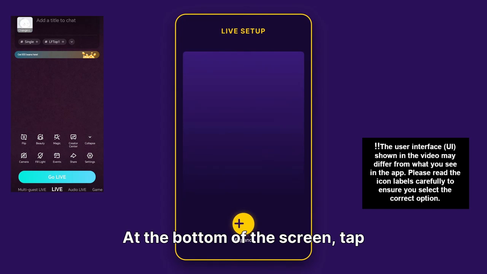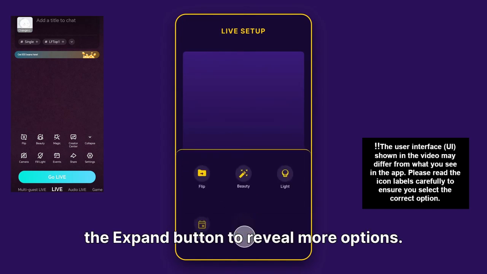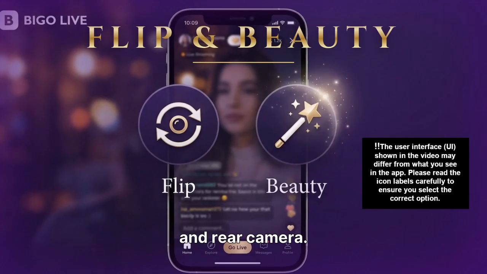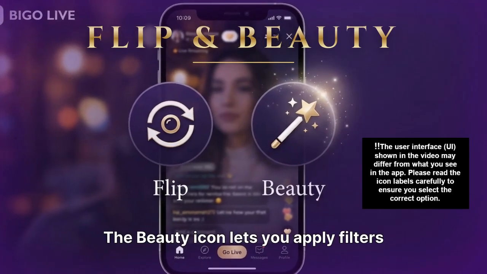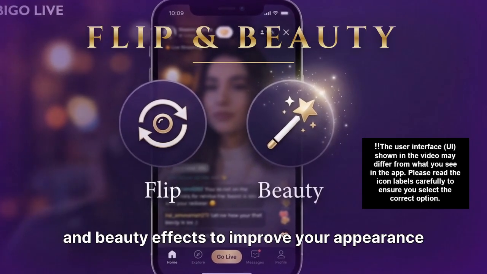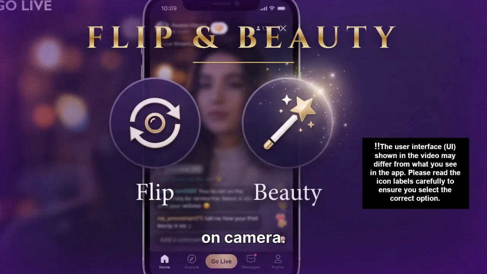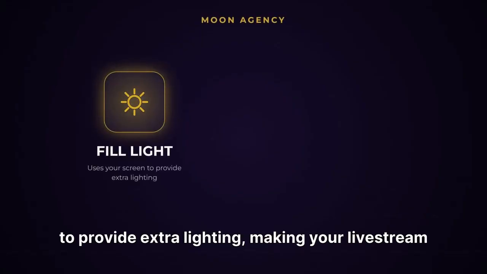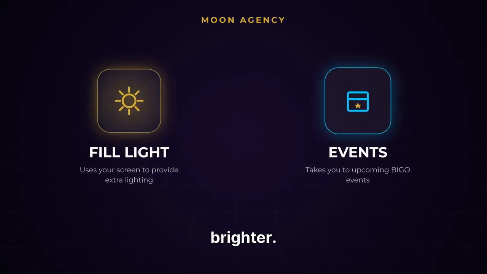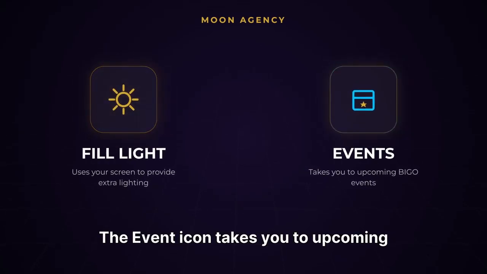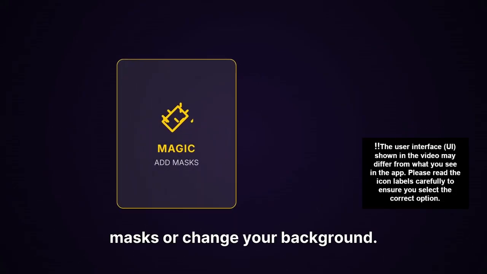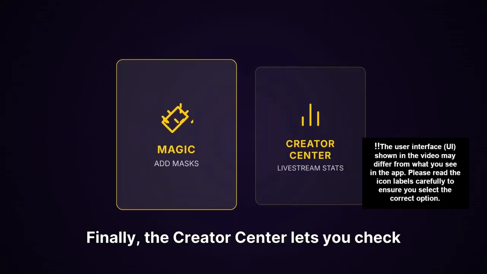At the bottom of the screen, tap the Expand button to reveal more options. The flip icon switches between your front and rear camera. The beauty icon lets you apply filters and beauty effects to improve your appearance on camera. The fill light icon uses your screen to provide extra lighting, making your live stream brighter. The event icon takes you to upcoming Bigo events that you can participate in. The magic icon allows you to add masks or change your background.